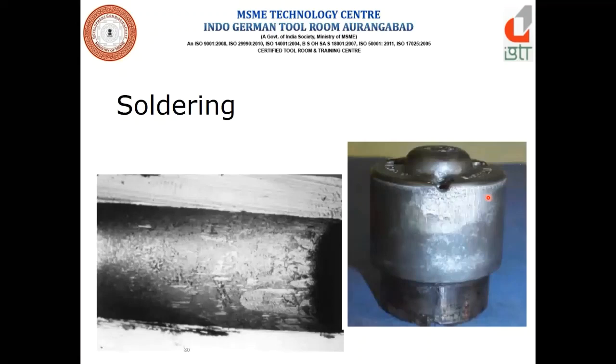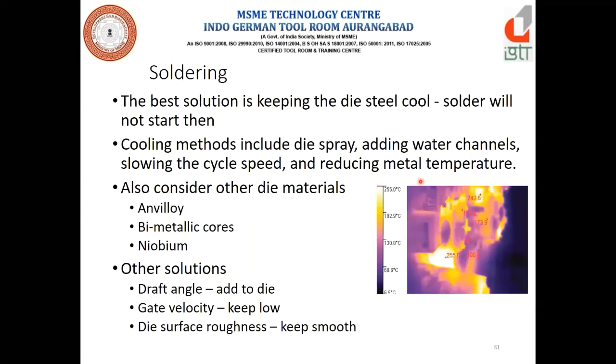Here are some examples showing how soldering happens. The best solution to soldering is not to let it start.